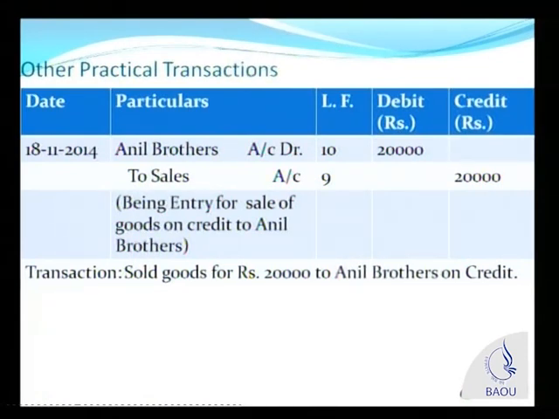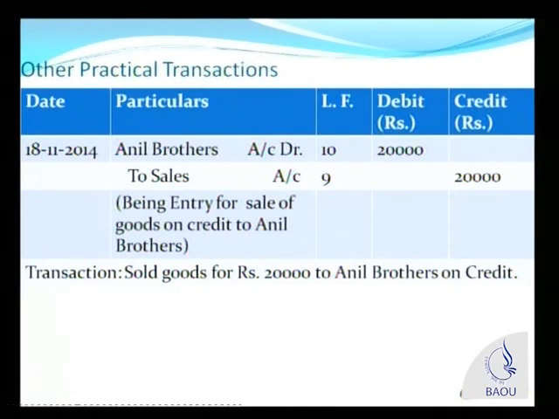So the journal entry is: when we sell goods of 20,000 to Anil Brothers on credit, Anil Brothers account is debited by 20,000. Why? It is a personal account. The rule of personal account is debit the receiver, credit the giver. Here Anil Brothers is the receiver of goods. Therefore Anil Brothers account is debited. And any time when you sell goods, we are crediting sales account.